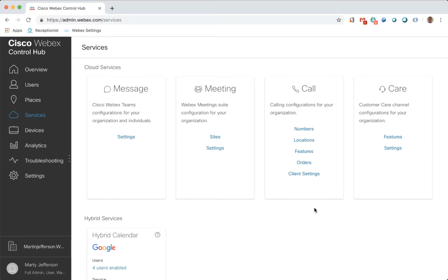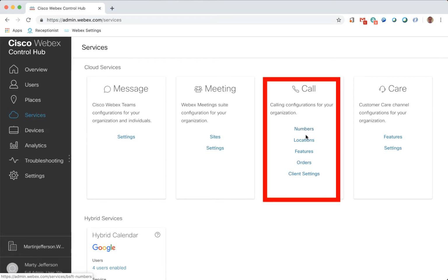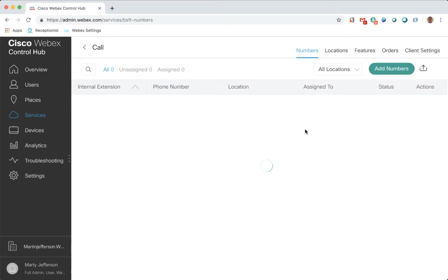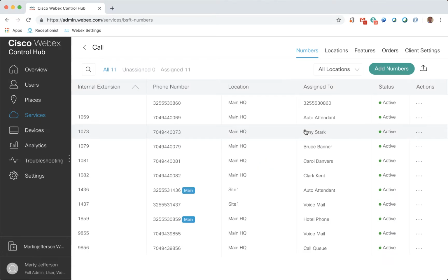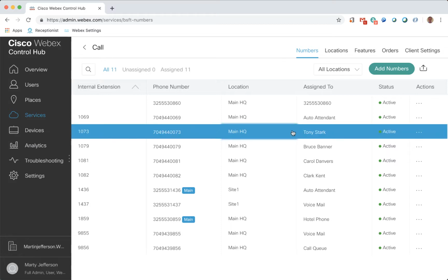In the call service, there are 4 options: numbers, locations, features, and orders. The client settings option is for lab purposes only. We will start with the numbers option. The numbers option is where the customer's direct inward dial, or DID, numbers are input into the system for assignment to end users and system features. Each location is given its own set of DID numbers, and internal extensions are assigned to the DID numbers.